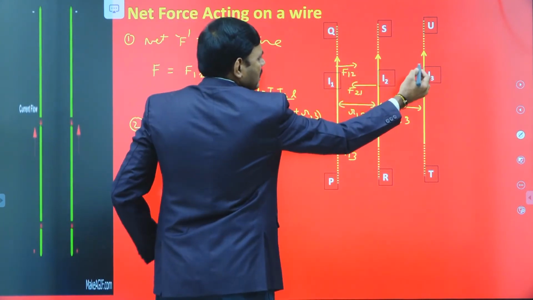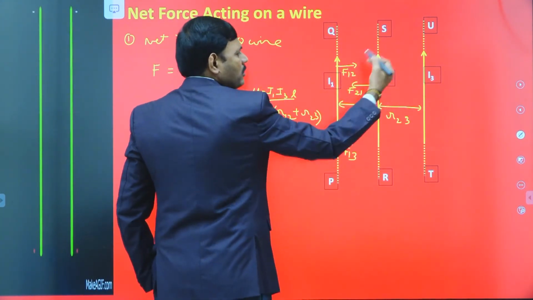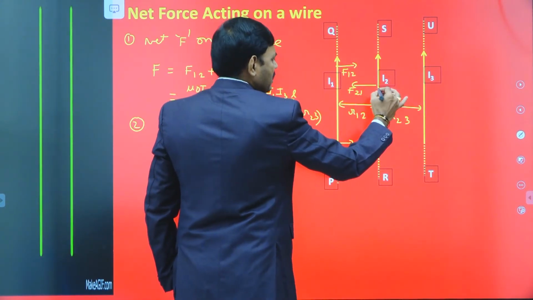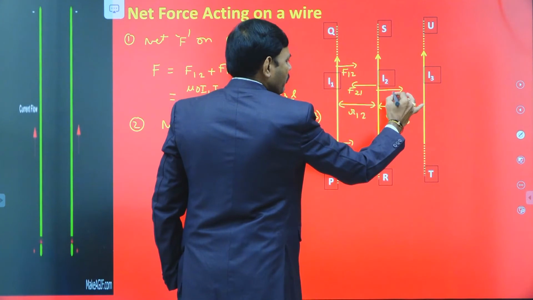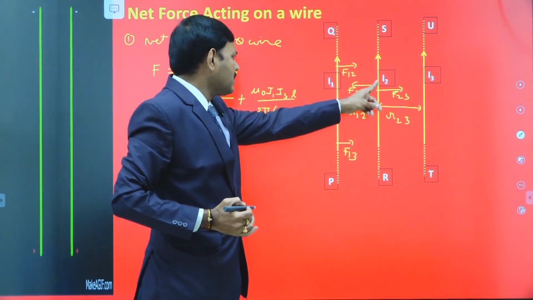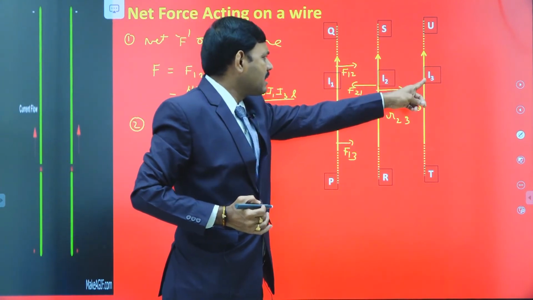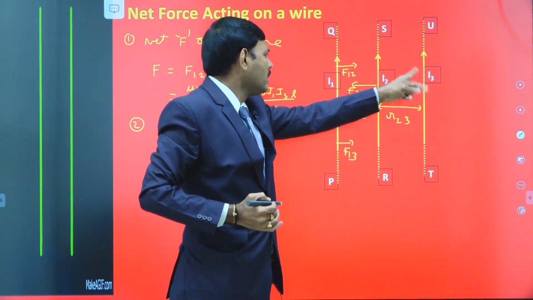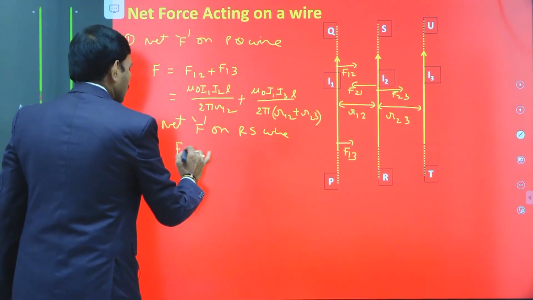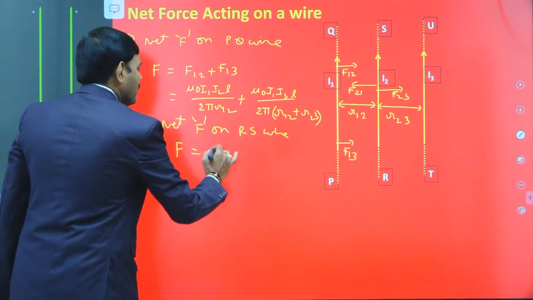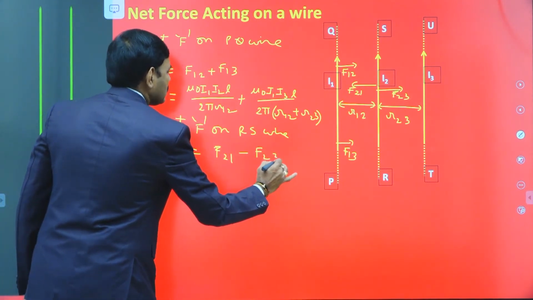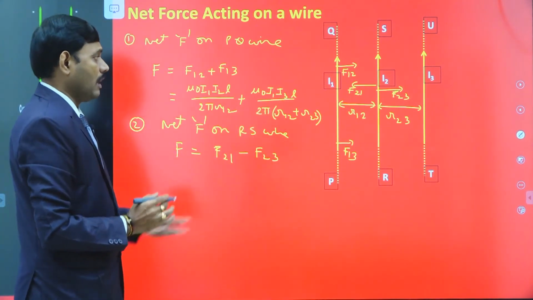As I2, I3 currents are also in the same direction, I2 wire is attracted by the third wire towards third wire with force F23. I1 is attracting the second wire towards I1, I3 is attracting second wire towards I3. Hence these two become opposite forces. Then net force is the difference between F21 minus F23. This is the net force on the second wire.